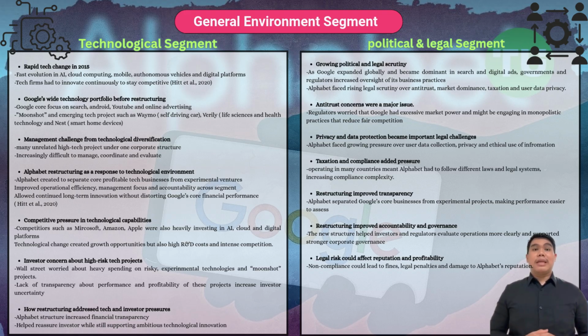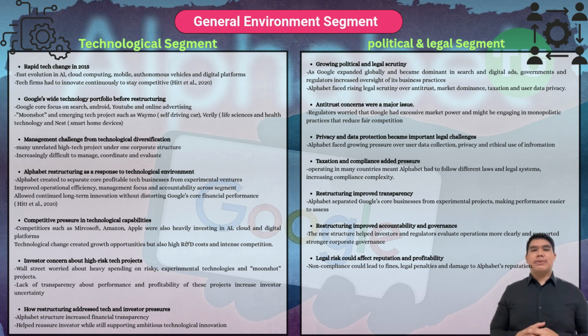First, let's look at the technological environment. In 2015, rapid advancement in artificial intelligence, cloud computing, mobile technology, autonomous vehicles, and digital platforms created significant changes in the technology industry. Google not only managed its core businesses such as search, Android, YouTube, and advertising, but was also investing in innovative projects like Waymo, Verily, and Nest.